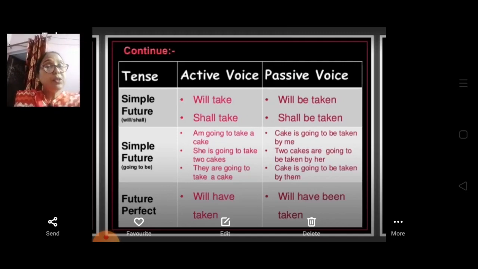Now in the future perfect tense, if it is written "will have taken", then in the passive voice we are going to change it to "will have been taken". So we should always keep this in our mind: how to change the tenses from active to passive voice.